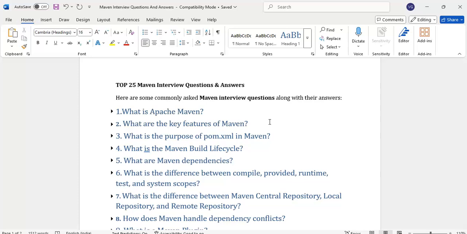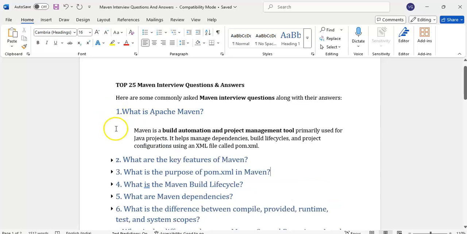That is a very difficult thing to do manually. To overcome these problems, we will use the Maven. Maven will automatically provide some structure and dependency management. It will provide automatically. Basic thing is this. Then we will go to questions.